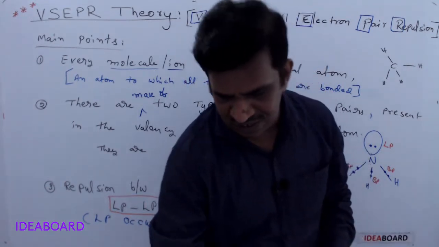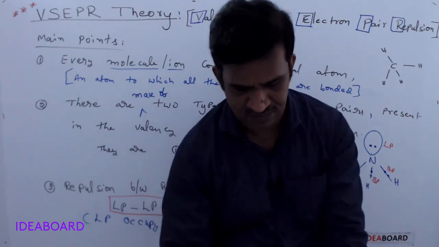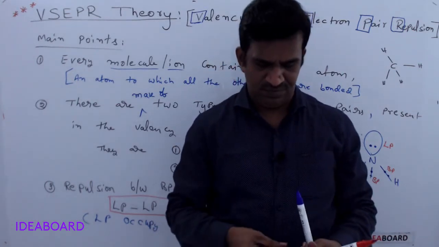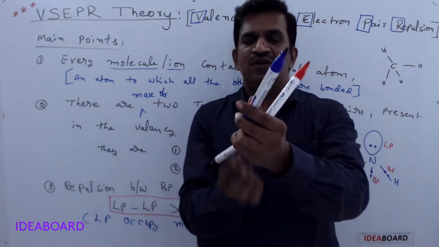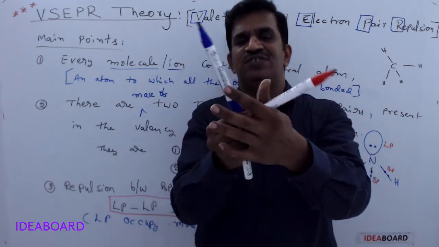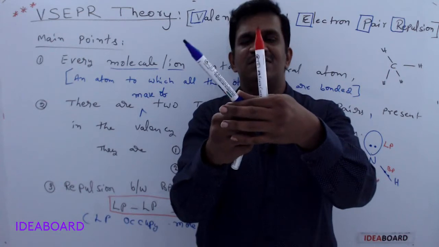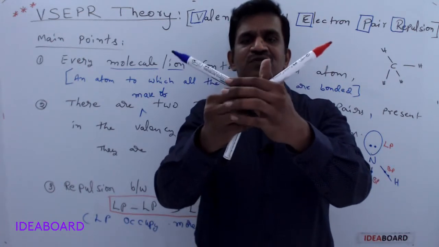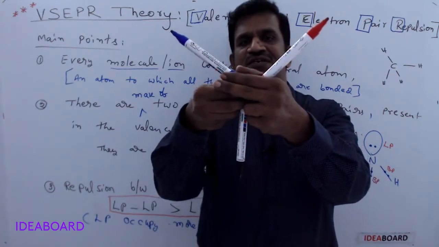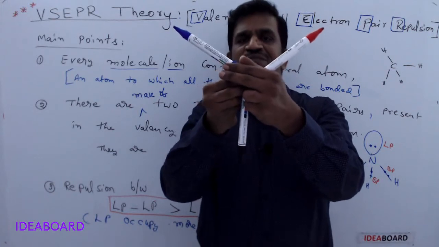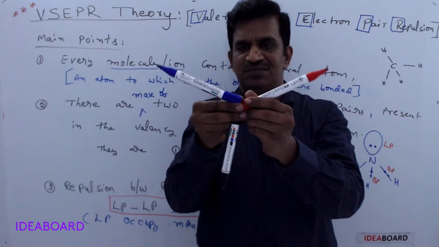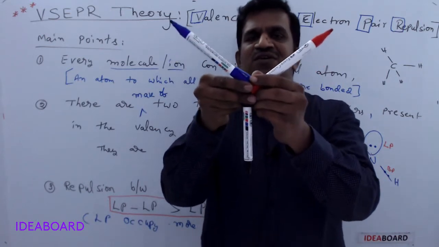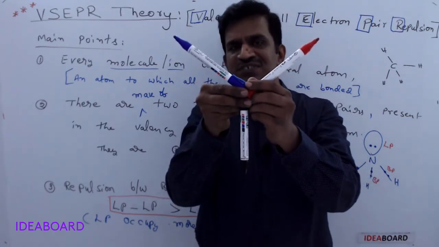So suppose I am taking another one. When this atom is also present, how are they arranged? Here, please check. They can arrange like this. Okay, so they can be arranged like this. This is called a trigonal planar shape. In this trigonal planar shape, the maximum angle is present.